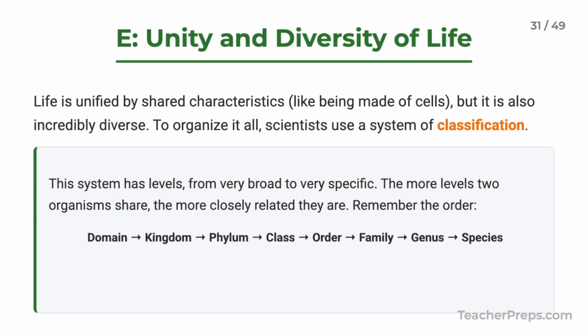With so much diversity in life, how do we organize it? We use a system of classification. It's a hierarchy, right? From broad to specific: domain, kingdom, phylum, class, order, family, genus, and species. The more levels two things share, the more related they are.